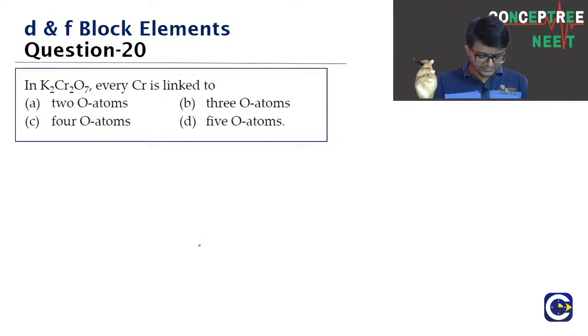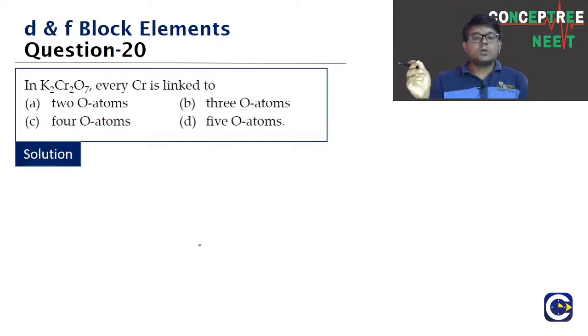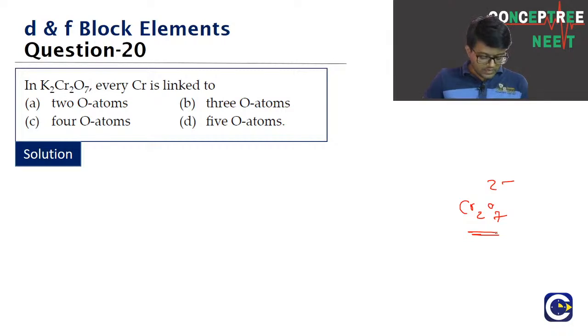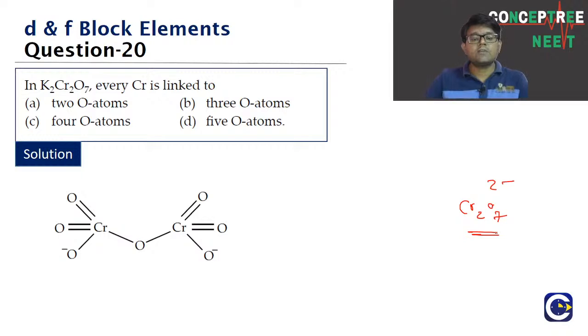Okay. So look at this, guys. Question number 20. We have to find out the number of oxygens the chromium is linked to in K2Cr2O7. Instead of looking at it as K2Cr2O7, we can look at the structure of the dichromate ion. What will be the structure of the dichromate ion? I think we are getting some responses, guys. For 20, a lot of you are saying option C. So what is the structure of the dichromate ion?